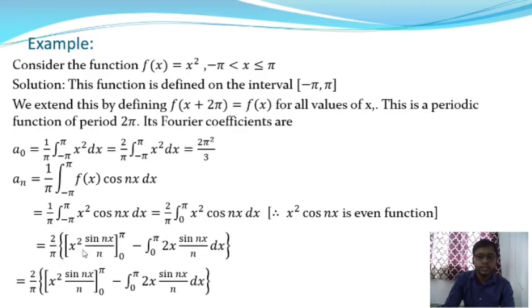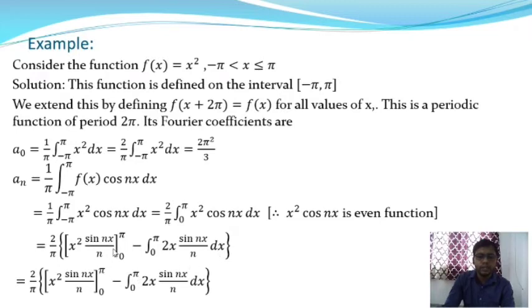So where x squared is the first function, the integration of cos nx is sin nx by n, where the upper limit is pi and the lower limit is 0, minus the integration over 0 to pi of the derivative of x squared, which gives 2x, into the integration of cos nx, and the integration of cos nx is sin nx by n, where n is a constant term, into dx.